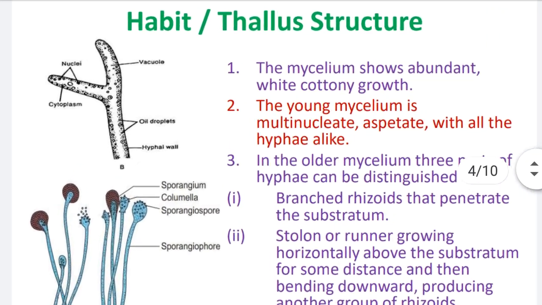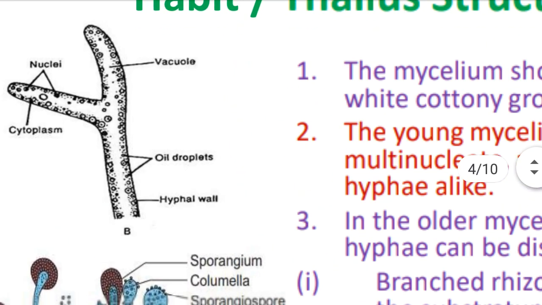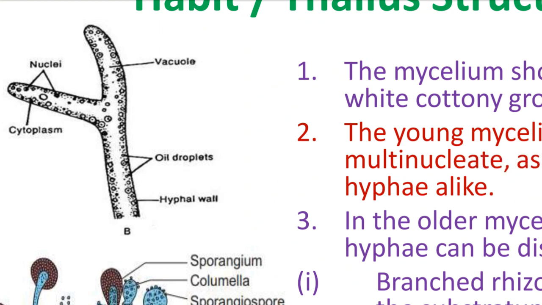See in the diagram, the branched mycelium is there, and the hyphal wall is there. All the oil droplets are there. These oil droplets are nothing but the glycogen and oil globules or droplets. This is the reserve food in the fungi. Then vacuoles are there. Then these are the many nuclei present in the mycelium. So the mycelium is multinucleate, and cytoplasm is there. Cytoplasm means the cell sap present in the cell. So in this way, this is the coenocytic mycelium of Rhizopus.